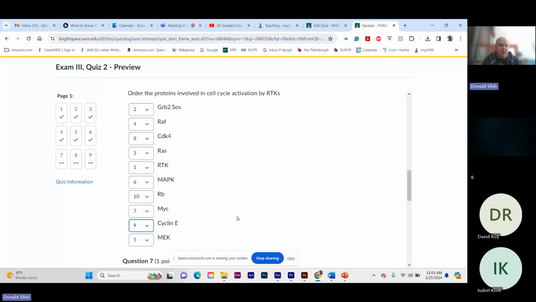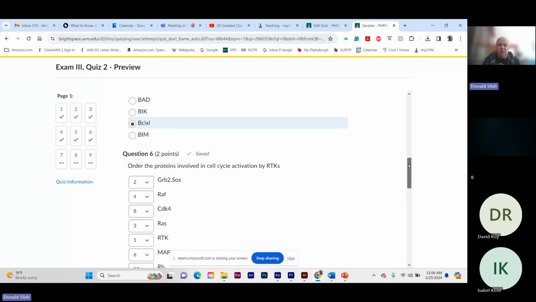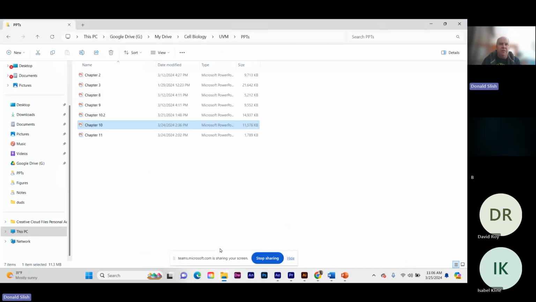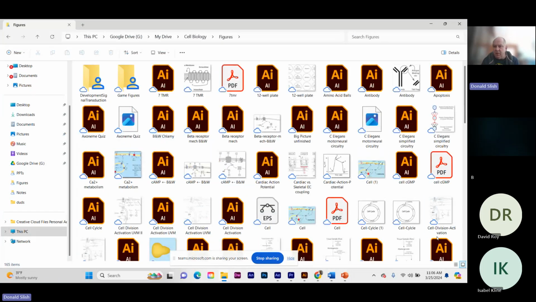That's embarrassing. Okay. I got that one wrong. I switched 8 and 10 on this question. Yeah. I switched RB and cyclin E. I think there was a picture that was supposed to be part of this. There was a figure that was supposed to be part of this that is not. Let me show you that figure. That's the problem. You told me I could put a figure up, but you didn't do it. Where is it?